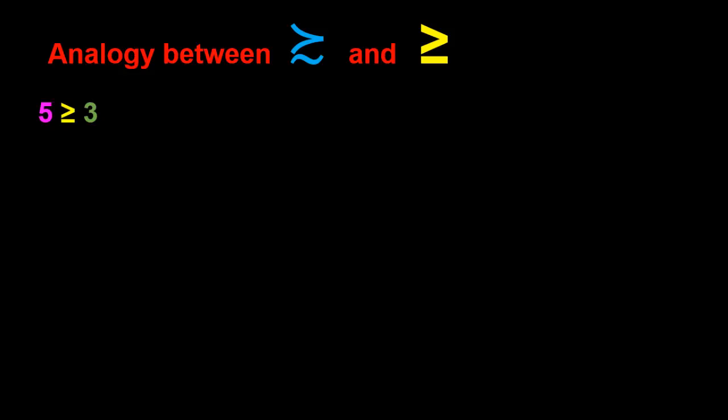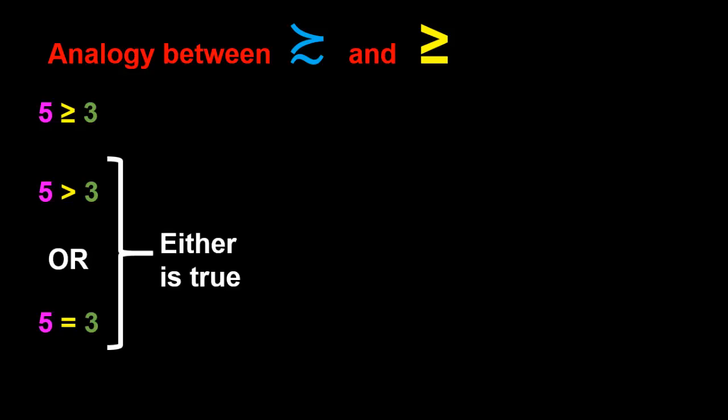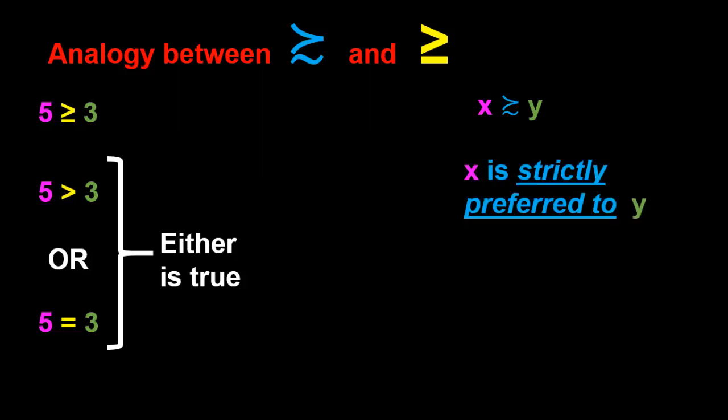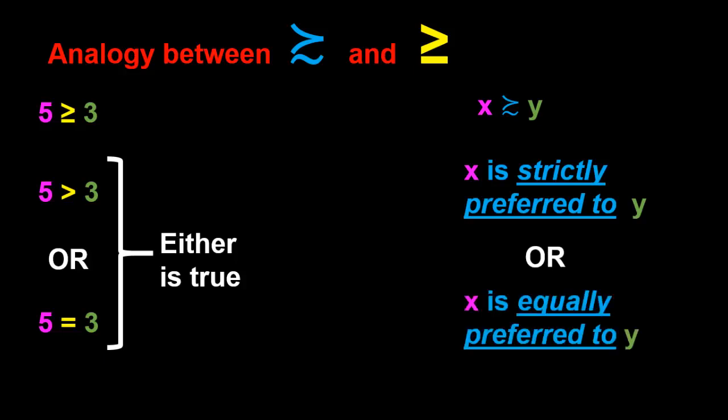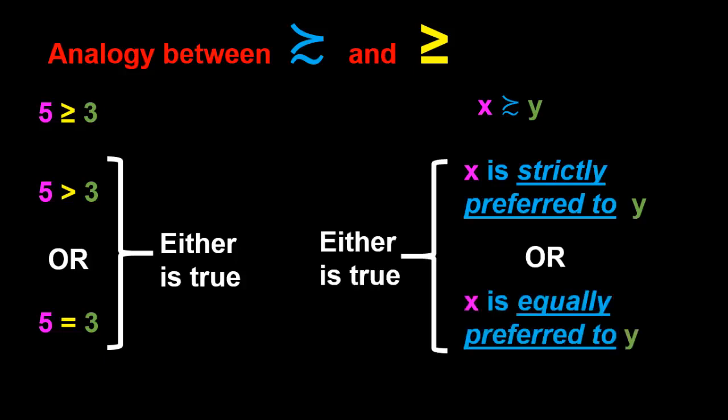We can actually decompose this statement into two possible statements. When we say that 5 is greater than or equal to 3, what we mean is that either 5 is strictly greater than 3, or 5 is equal to 3. One of these two statements is true. Or in this case, it's the first statement that's true. Analogously, when we write that an object X is weakly preferred to an object Y, what we mean is that one of the following two statements is true. Either X is strictly preferred to Y, or X is equally preferred to Y. Either one of these statements is true.